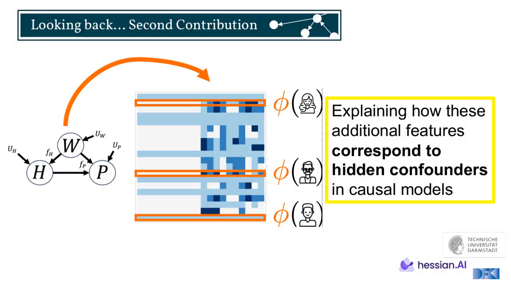And now in our second contribution, we explain that this additional dimension has a certain name. It is of a certain type, and that is that of a hidden confounder in causality. So we see essentially that SCMs can not just generate data, but they can generate linear programs themselves.